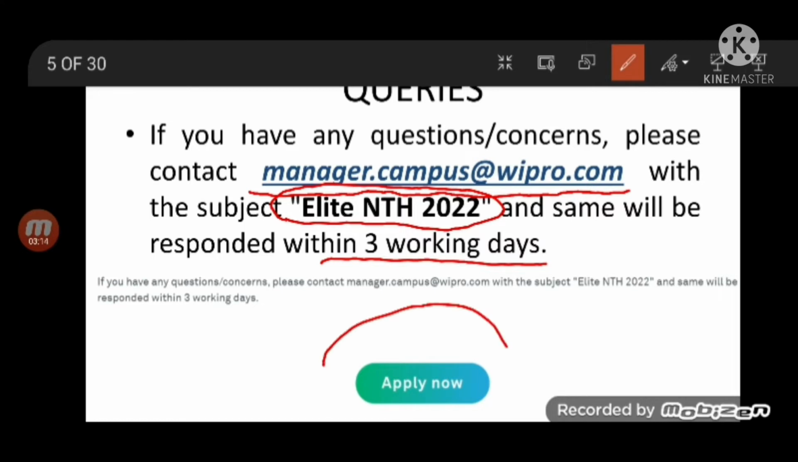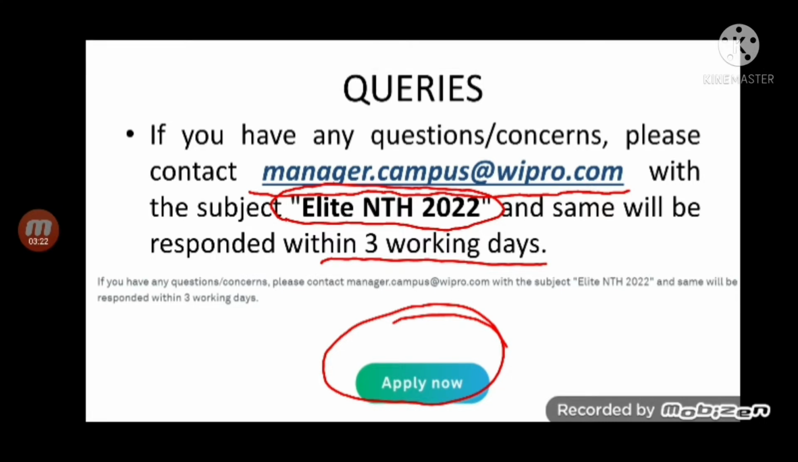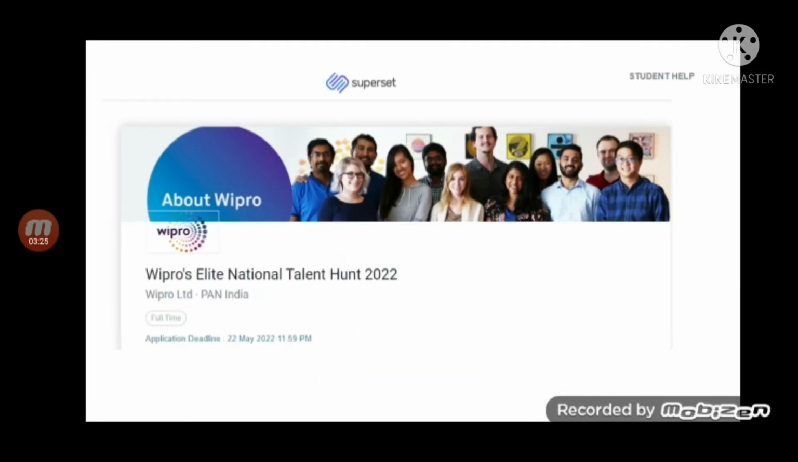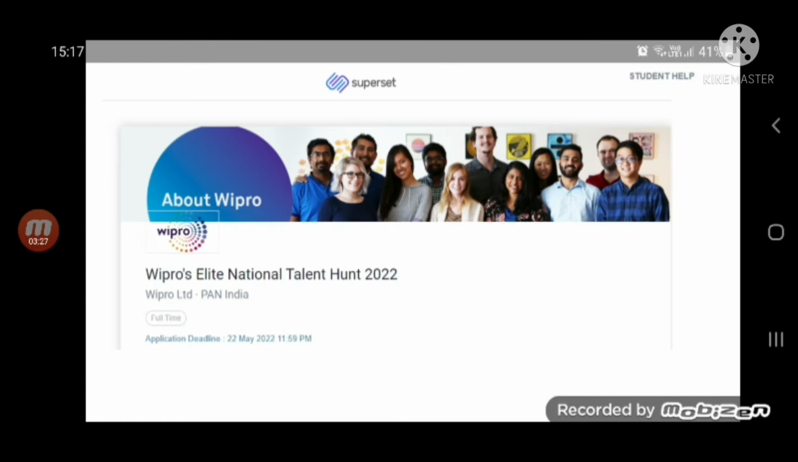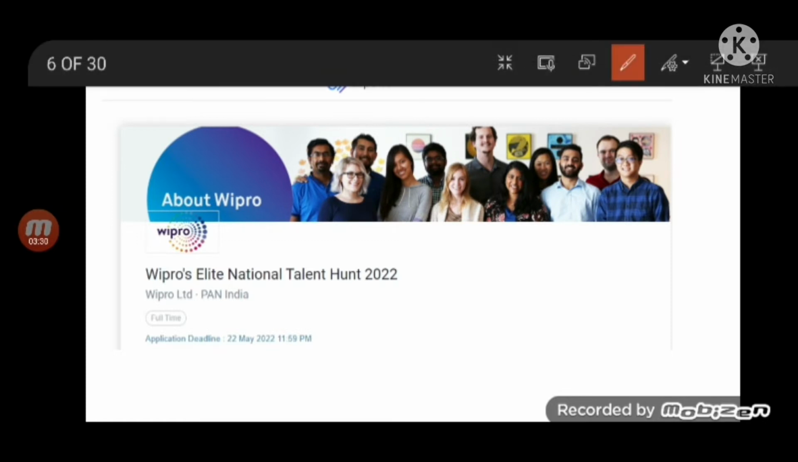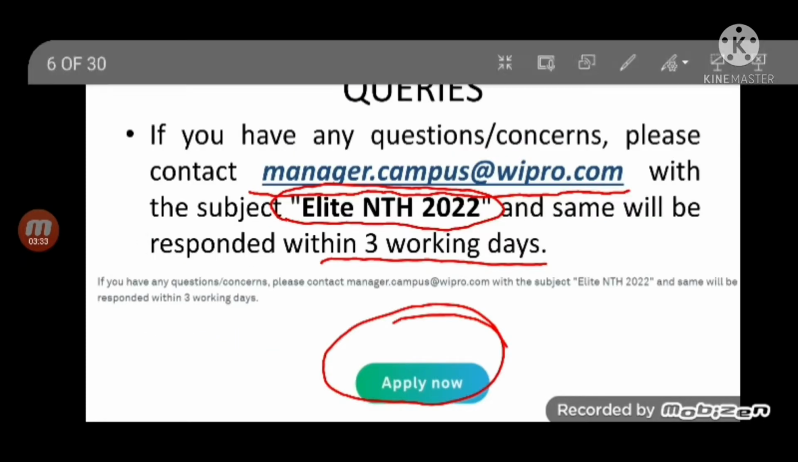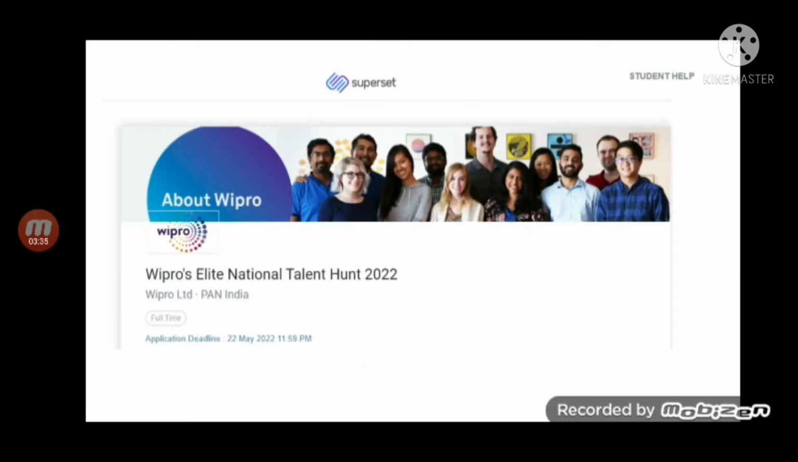Under this, you have a button, Apply Now. This is at the bottom of the same page. And please click on this Apply Now button. When you click on this, you will be directed to a Superset page. This is very important to understand. Superset is a platform on which you will write the Wipro National Talent Hunt test. So the entire registration process will be done on the platform Superset.